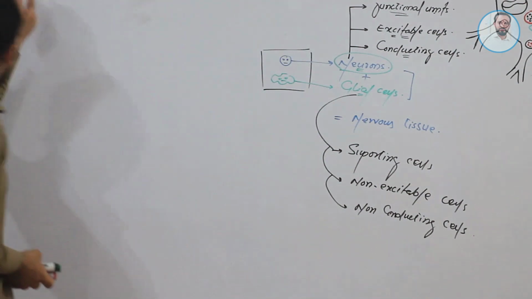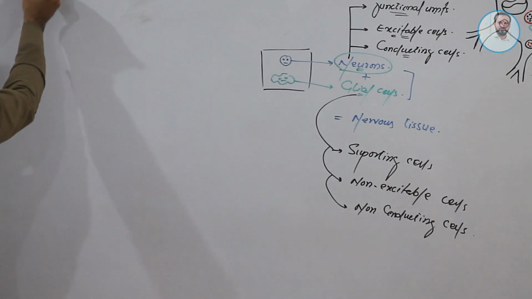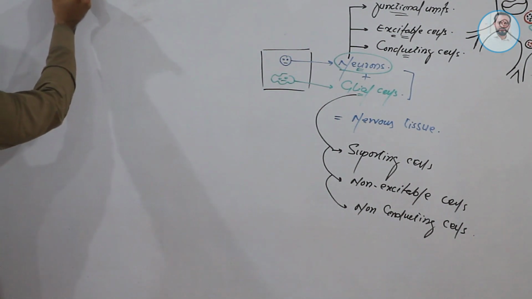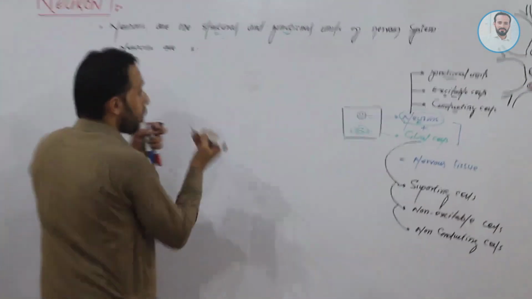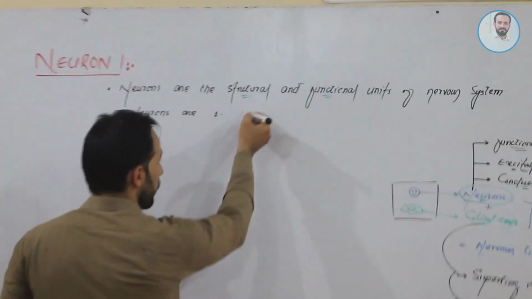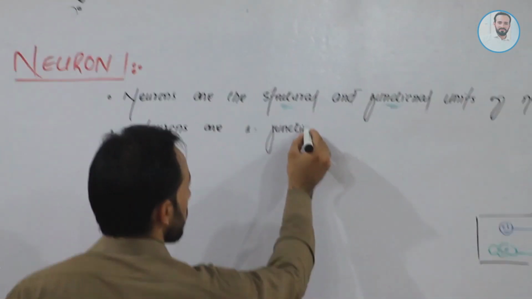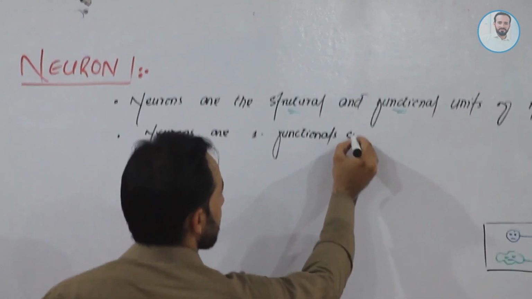So friends, we can define neurons in another way: neurons are not only the structural units. Neurons are the structural as well as functional units, right? Neurons are the functional cells.